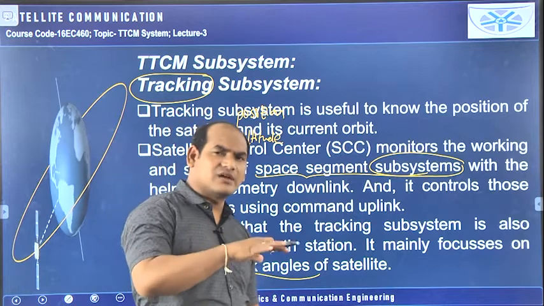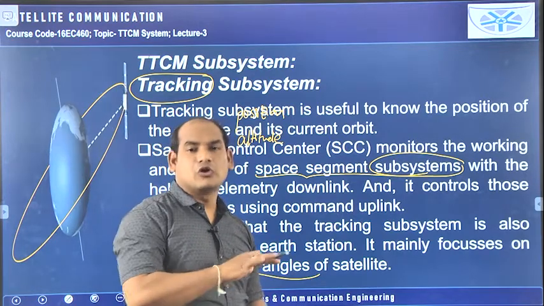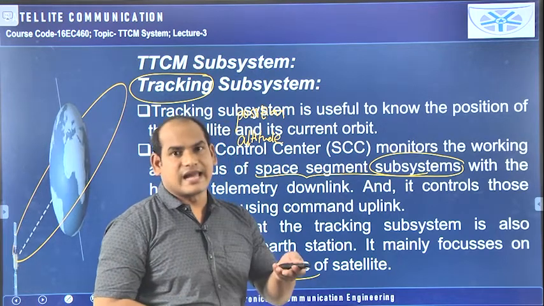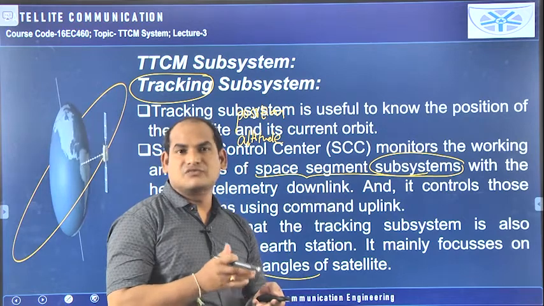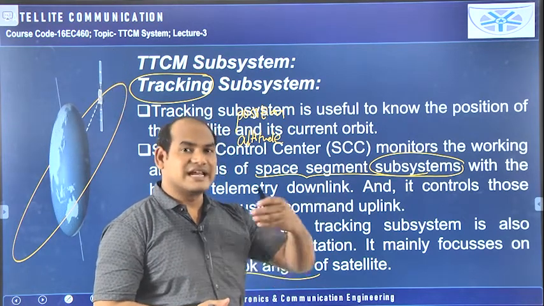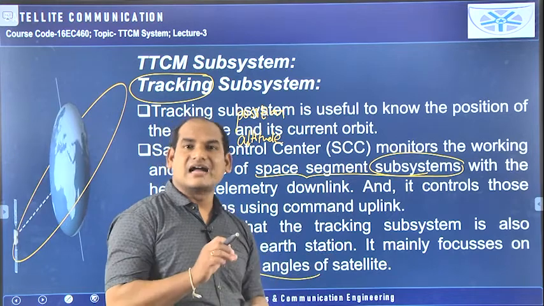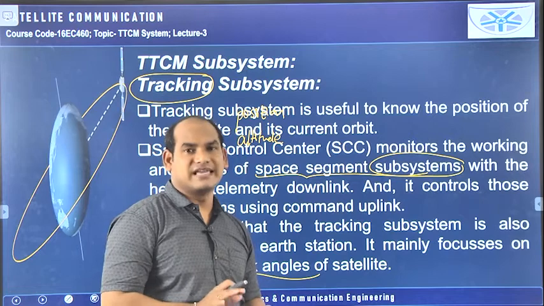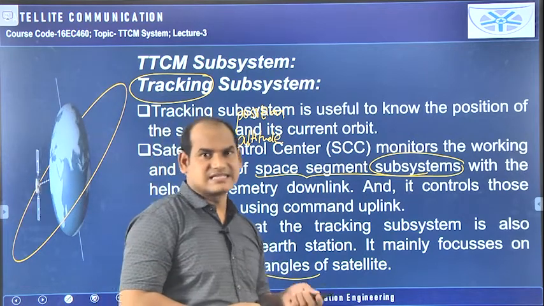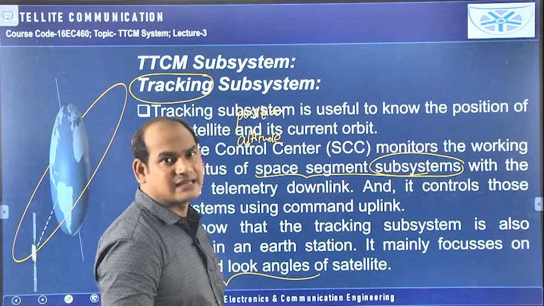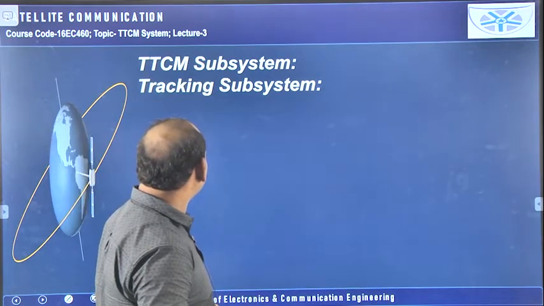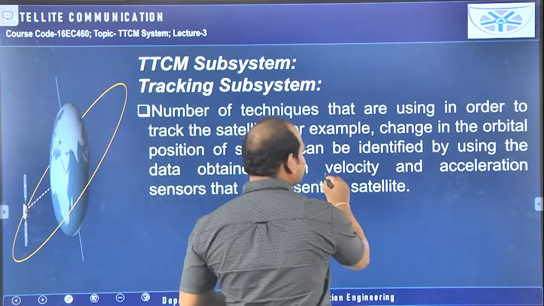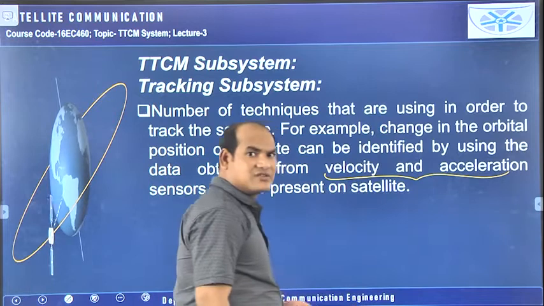Wherever the earth station is available on the earth, we have to draw one local horizontal plane. At that point only we have to draw the look angles, and from that point onwards we are able to get the distance between the earth station and the satellite, that is called range. So we can know the range, and the look angles concept we can apply here to get the exact position of the satellite. That means we are tracking the satellite. And by using these velocity and acceleration techniques, it is possible to track the satellite.